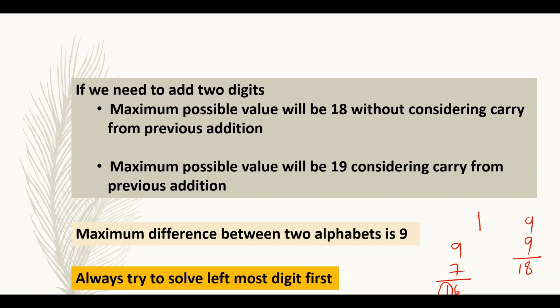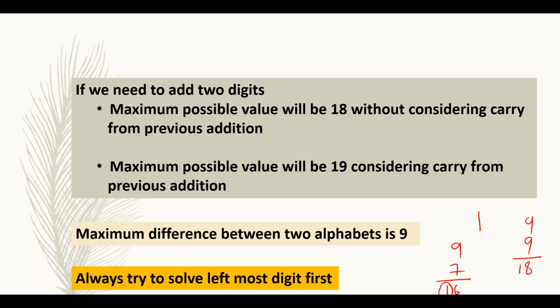So the maximum possible value of addition of two digits will be 19 if we are considering that carry from previous addition. If we are not considering any carry, then the maximum possible addition of two digits will be 18. If we are considering that carry, that is 1, then that will be 19.